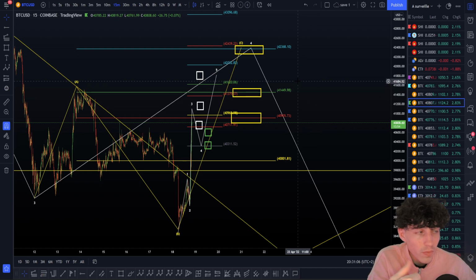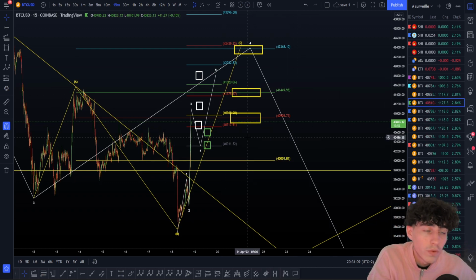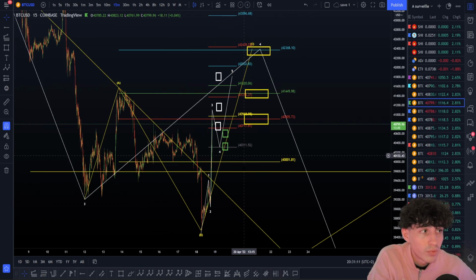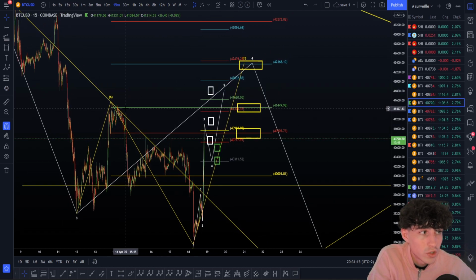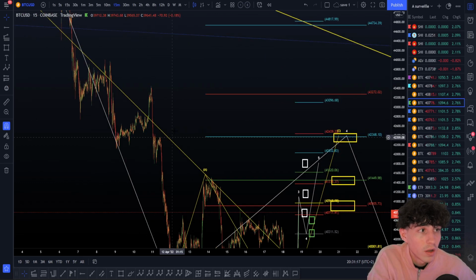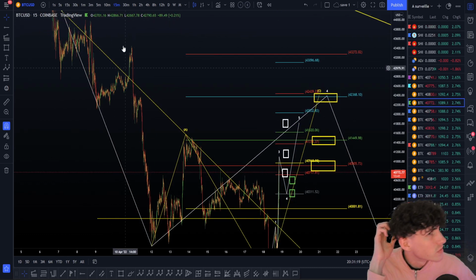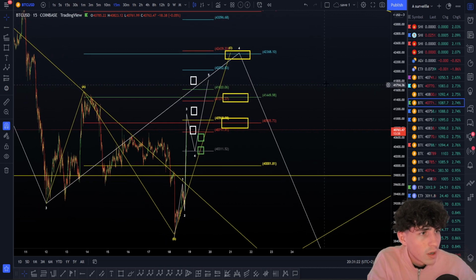Okay. Now, is this a good place to try to look for a long? I would say no, because I prefer to sit in my long from lower, and to just remain in my short from here and my short from higher, and from, I don't remember if we have some shorts here during the dump, but anyway.